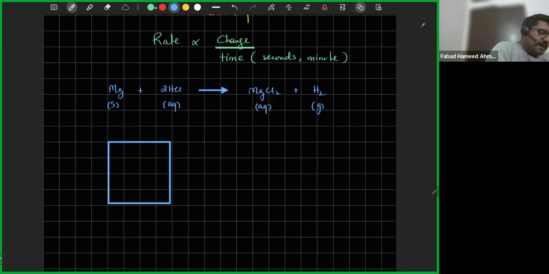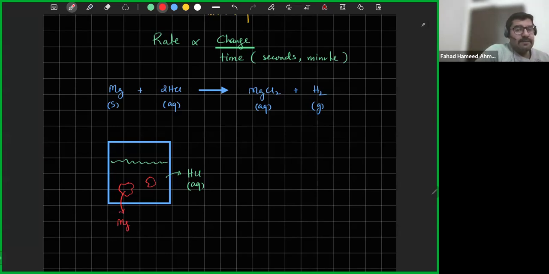So let's say that's my beaker, and this is my HCl solution. So I've got HCl aqueous, and I'm going to add a few pieces of magnesium to it. So let's say this is a piece of magnesium that I've added. I've added it into the solution.